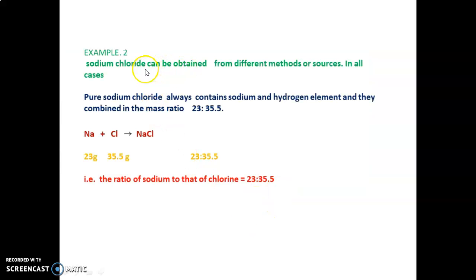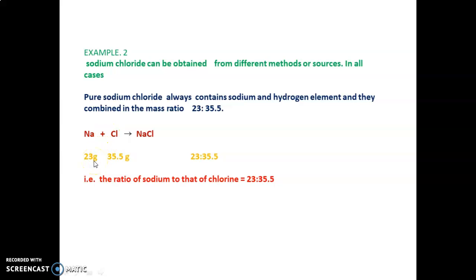Sodium chloride, this also we have discussed. Sodium chloride can be prepared from different sources. Pure sodium chloride always contains sodium and chlorine, not hydrogen; it is written here by mistake. But you should be clear that pure sodium chloride always contains sodium and chlorine.